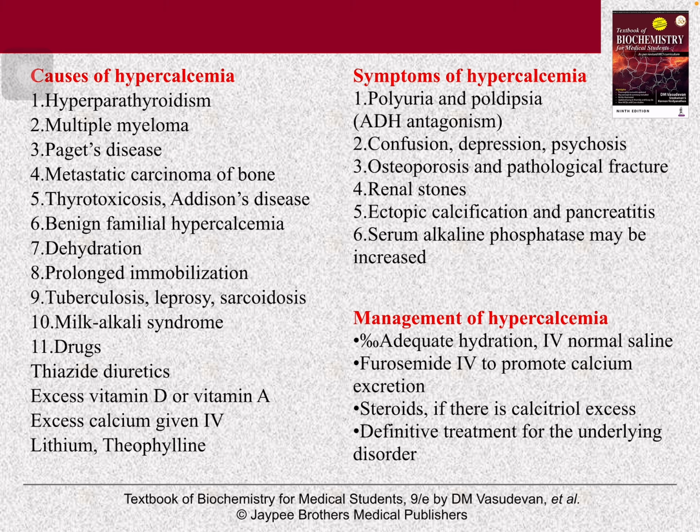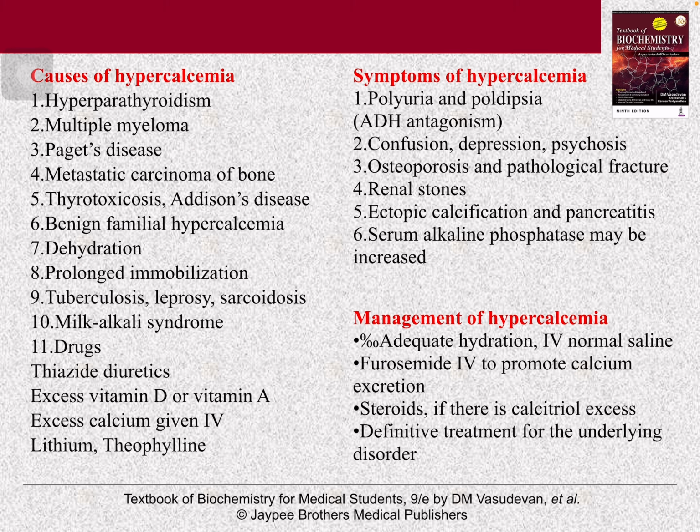Hyperparathyroidism will increase the PTH level, so there is an increase of calcium level. Second one is multiple myeloma, Paget disease, metastatic carcinoma of bone, thyrotoxicosis, benign familial hypercalcemia, dehydration, prolonged immobilization, tuberculosis, leprosy, sarcoidosis infection, milk alkali syndrome, certain drugs.